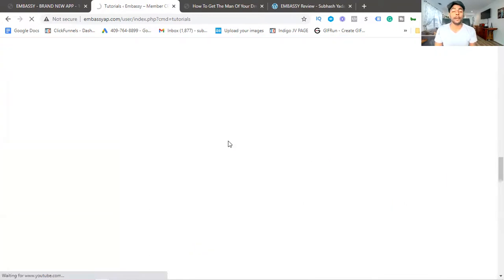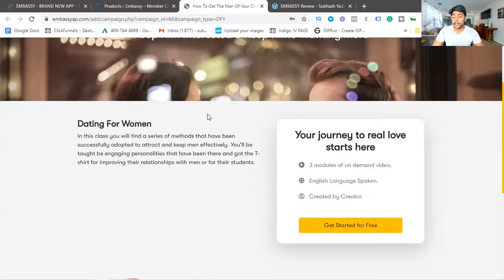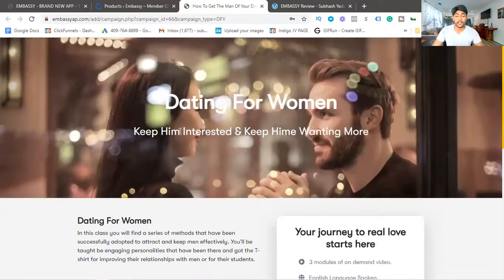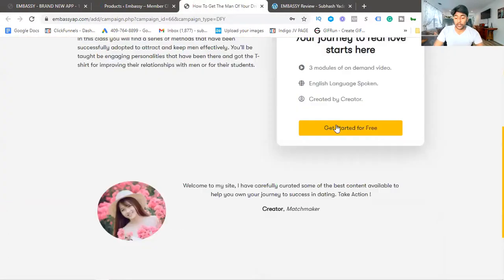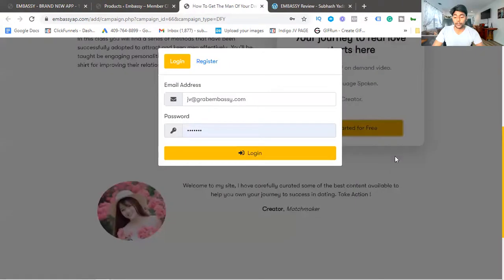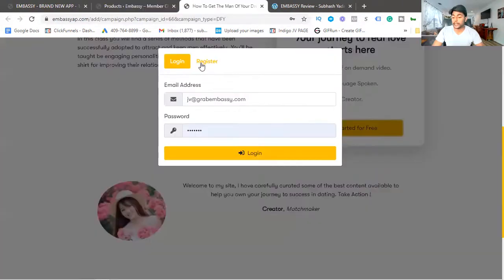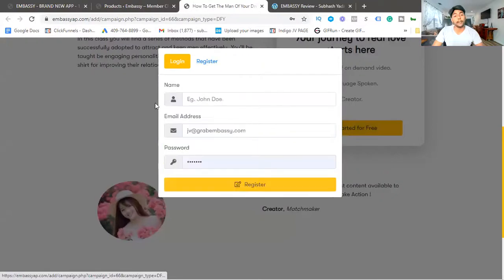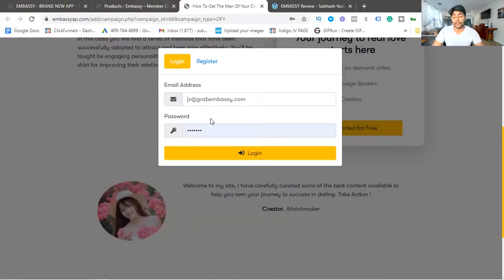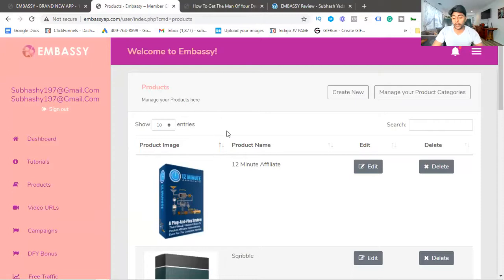And the next option is product. So if you want to mention any product, then you can list it here, and once you mention it, you can get a website like this one, it is a dating niche. Once someone clicks here, there are three modules. How many videos to add depends on you. Get started for free. Once your customer clicks register and logs in, they will start learning, and you can sell.